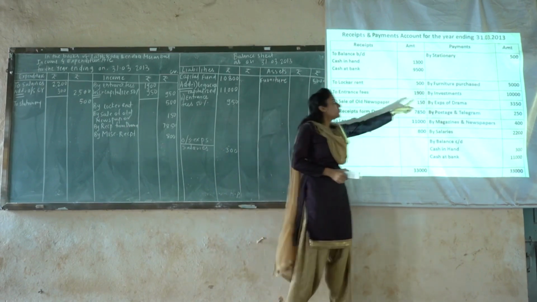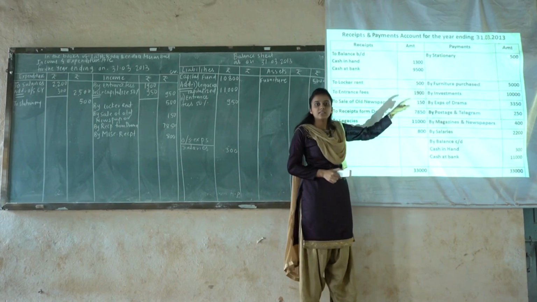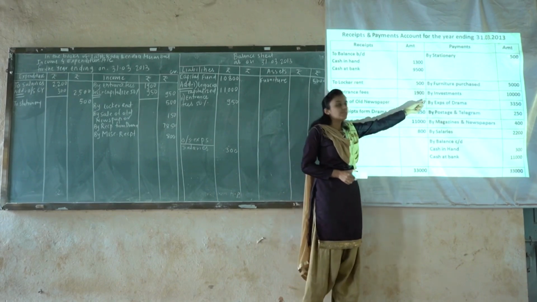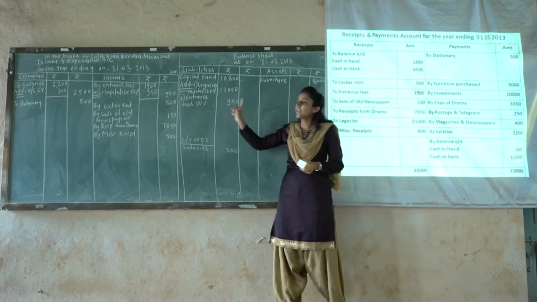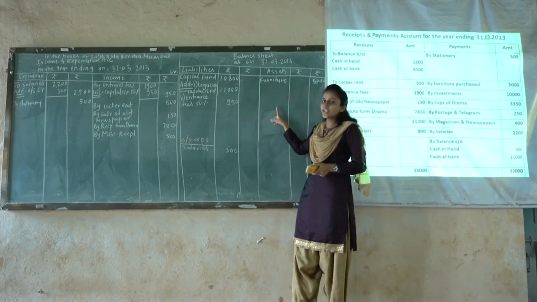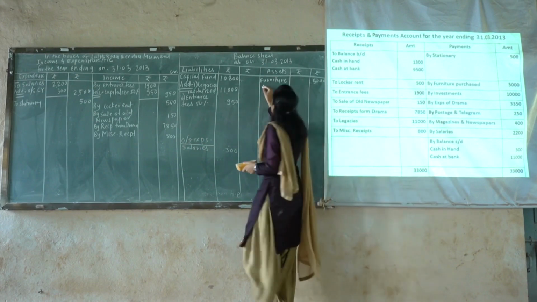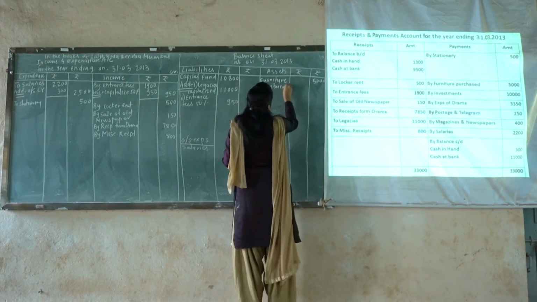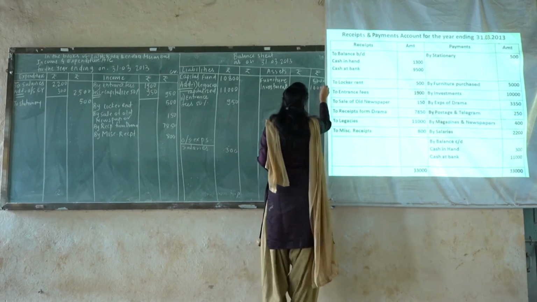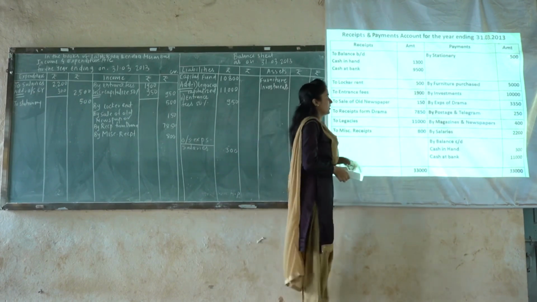Again, investment is given on the payment side, but investment is a kind of asset of the business. So therefore, instead of posting it on the expenditure side, it will be posted on the asset side. So we will write over here investment rupees 10,000.